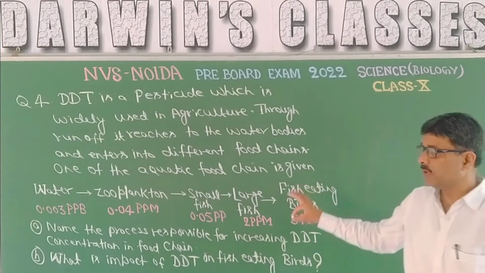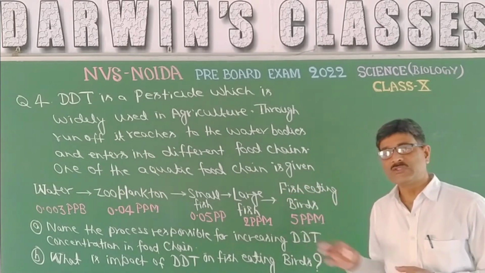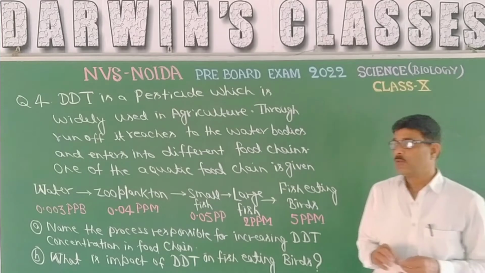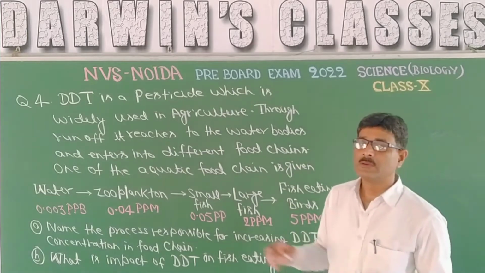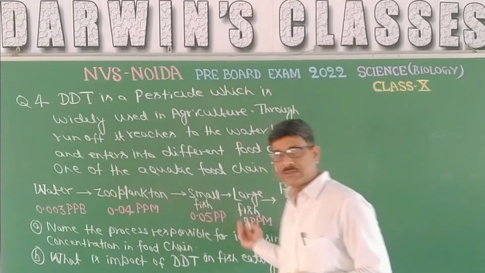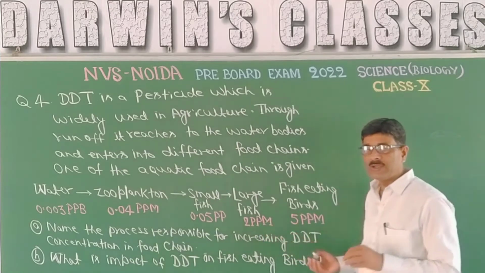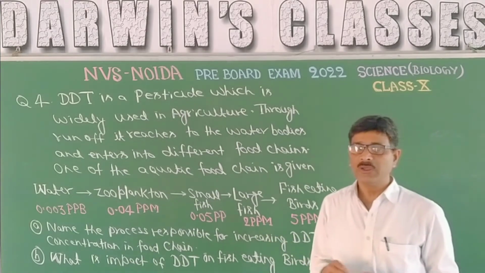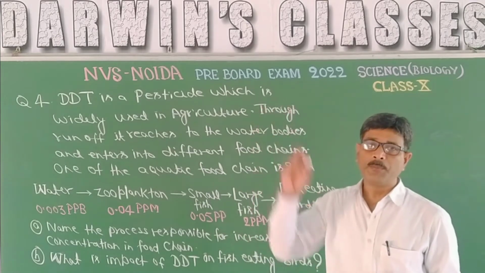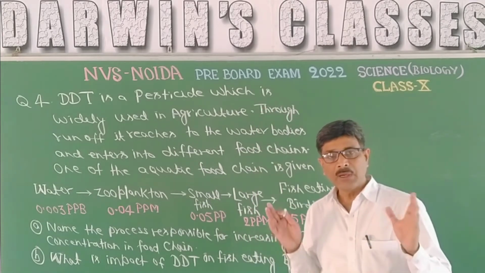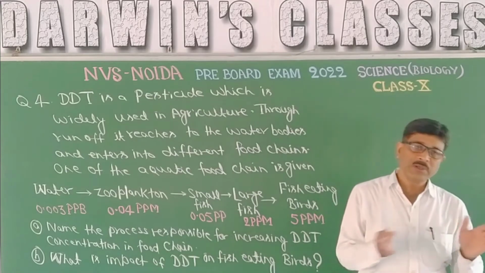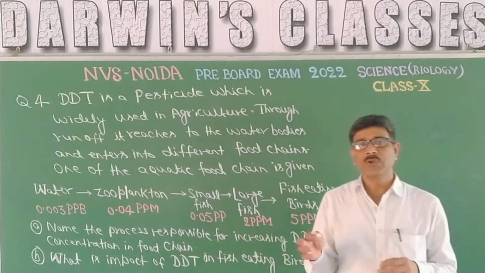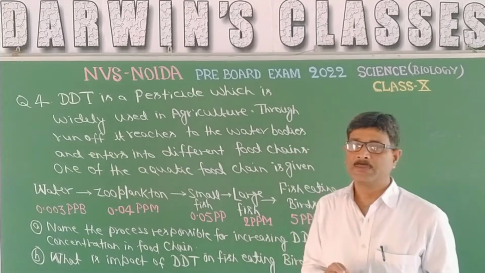In this food chain, while we are moving from left to right, or if it is in pyramidal form, from bottom to top, the amount of energy decreases, following the law of 10%.